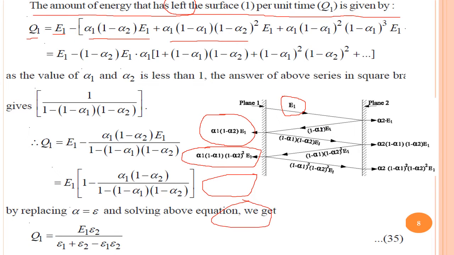So it is 1 plus ab plus a square b square plus a cube b cube, and so on.